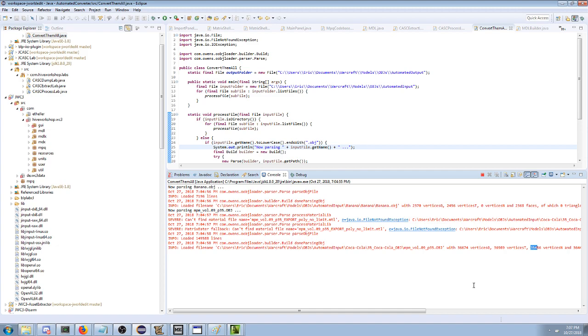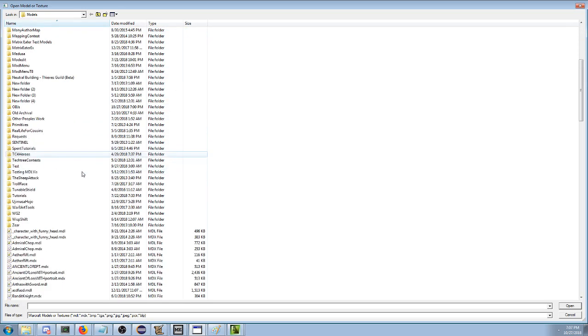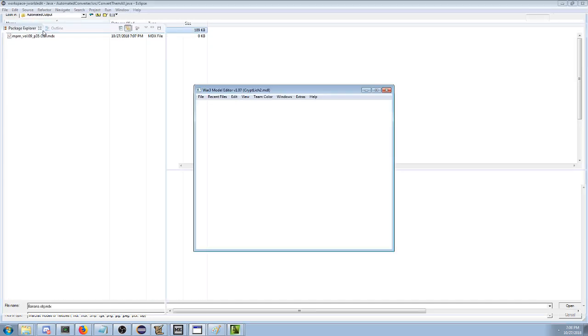Oh, hey, it finished, I think. Or did the program crash? What's it doing? It's gone now. It's just bad. Let's see if it made the banana. Let's go find banana. Let's open it in Magos. Let's not use my stuff here for a second. We're gonna see is it a valid model by somebody else's reckoning. If I go to OBJs automated output, oh, it's a banana.